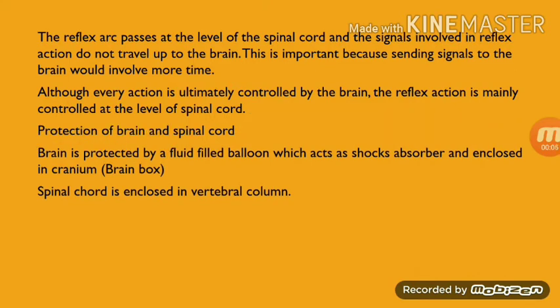Protection of brain and spinal cord: the brain is protected by a fluid-filled balloon which acts as a shock absorber and is enclosed in the cranium box. That is cerebrospinal fluid, which I have already discussed. And the spinal cord is enclosed in the vertebral column.